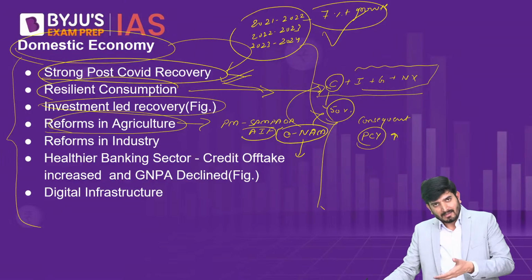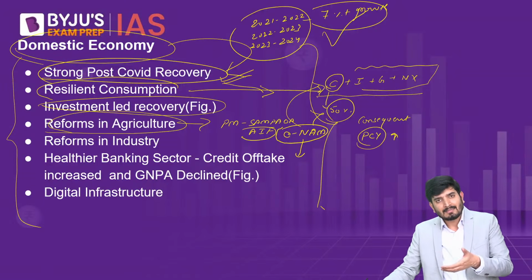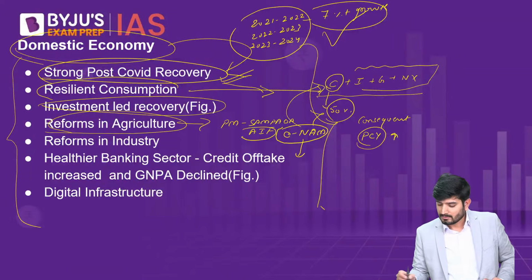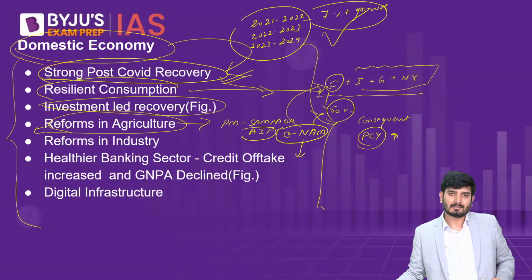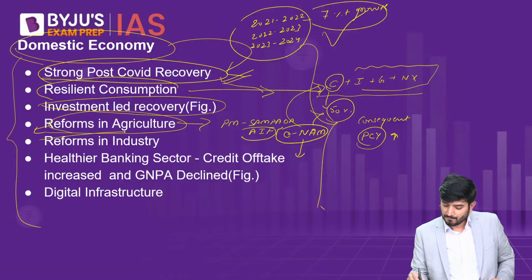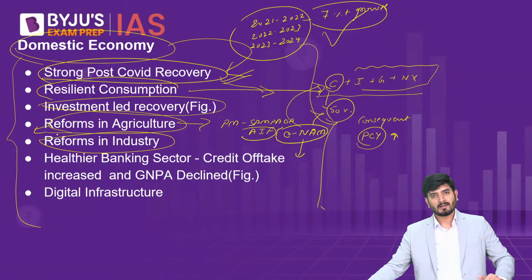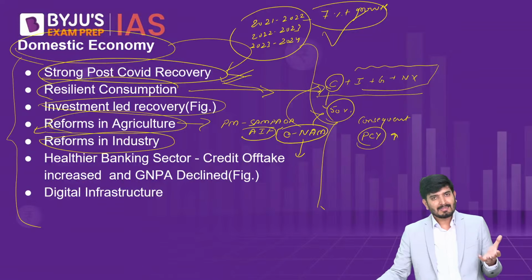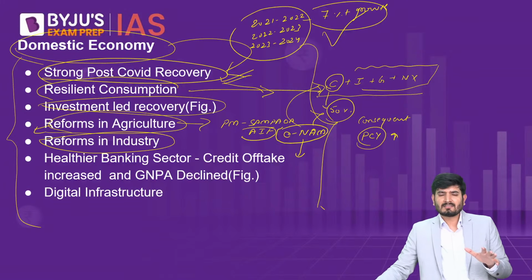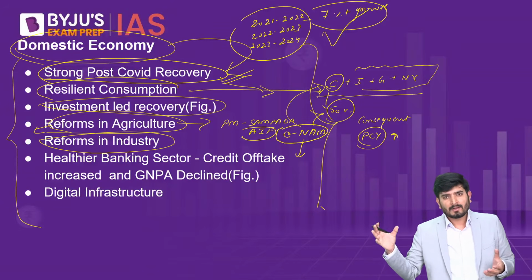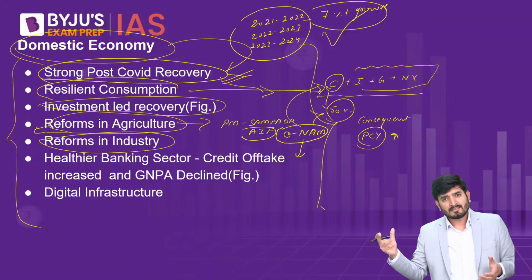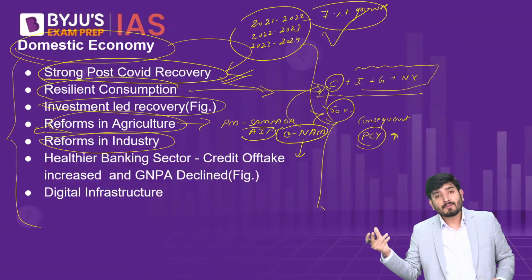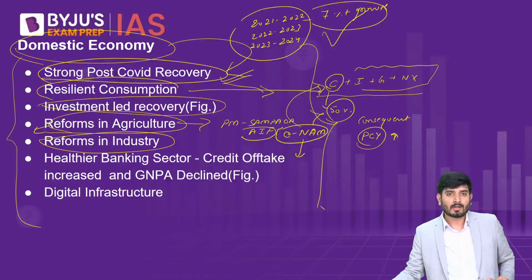So the next factor which aided in the resilience of the domestic economy was the reforms in agriculture. Then reforms in industry. We know industry is a major problem in India because most of the people in India are involved in the agriculture sector, but the agriculture sector is just giving us 20% of our total output, and very few people are involved in the service sector, and the service sector is giving us more than 50% of the total economic value of our output.